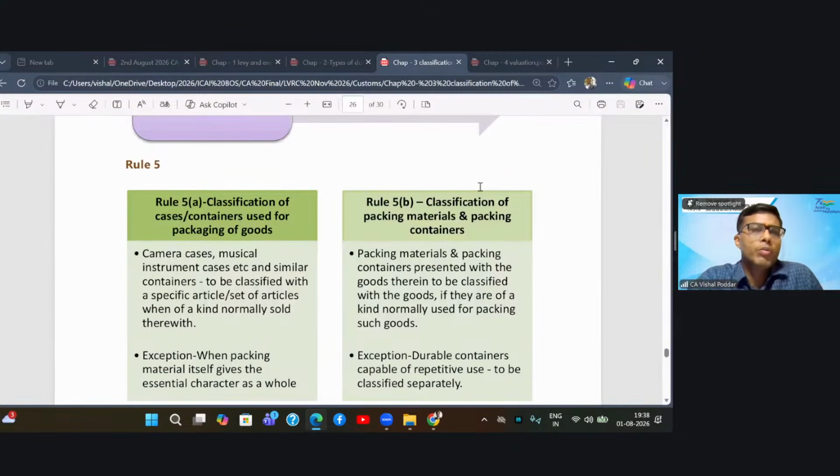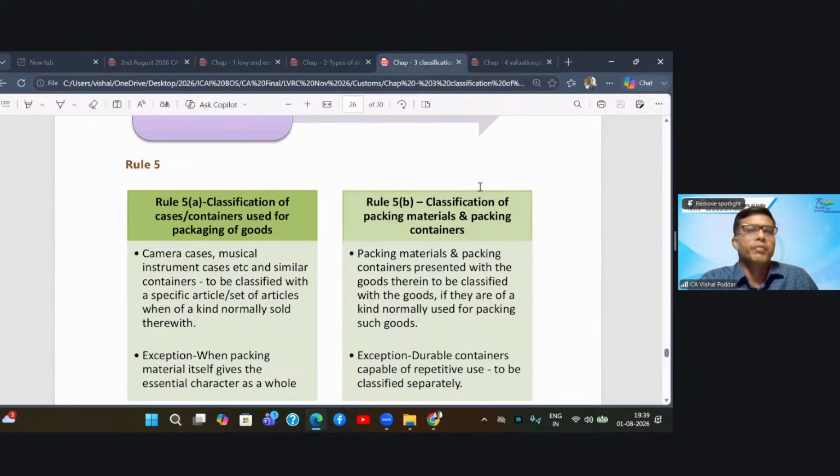Now we are talking about classification of these cartons and boxes, because again there are some industries, some businesses which are only making these cartons and boxes. So for them the final product is the carton and boxes. Now for them, what will be the classification rate? So here rule 5 applies. You don't have to go to the earlier rules because you are specifically talking about packing items.